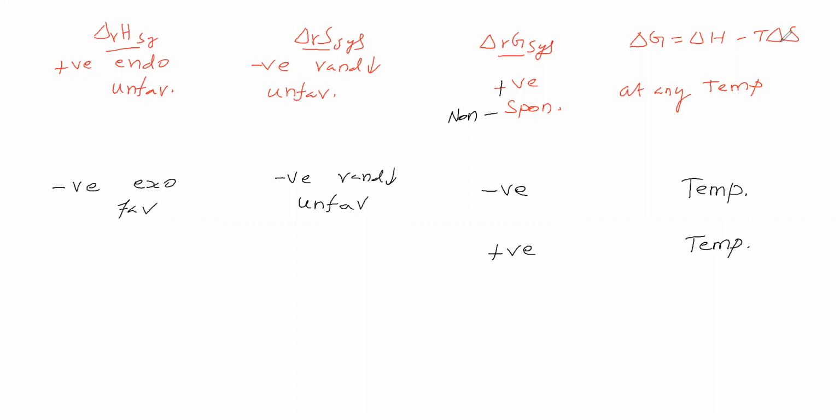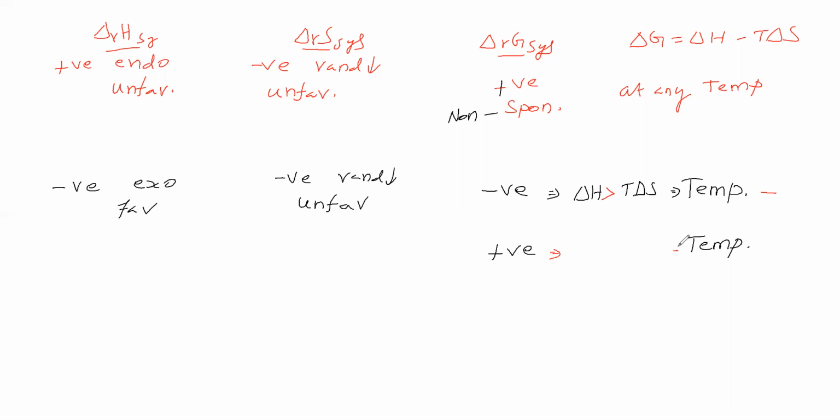Delta S is negative. So if temperature is what, such that delta G can be negative, which term should be dominant, delta H or T delta S? That we will see. So delta H and T delta S, how should they be? Which term should dominate? In the sense, delta H should dominate. If delta H is greater than T delta S, then delta G will be negative. This is possible if temperature is what, do you think?